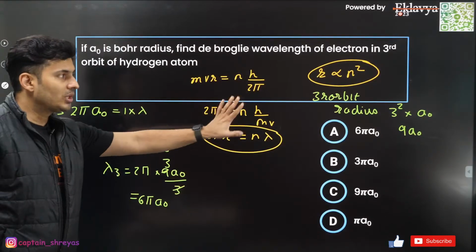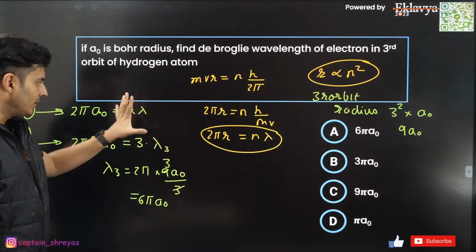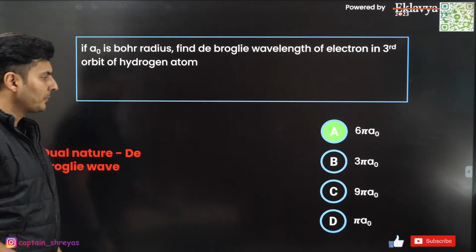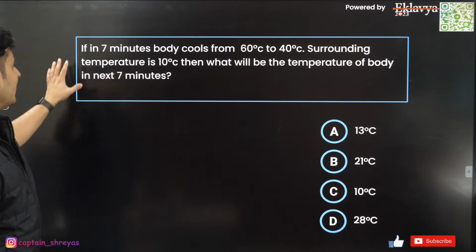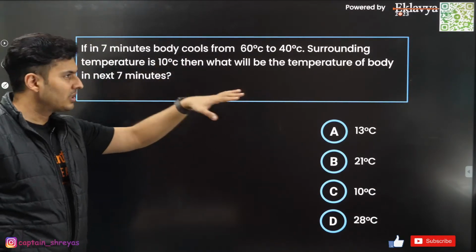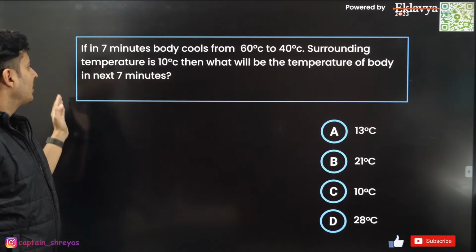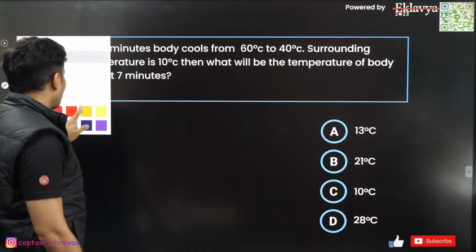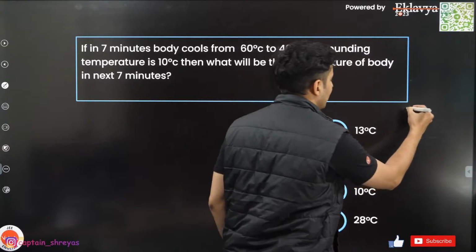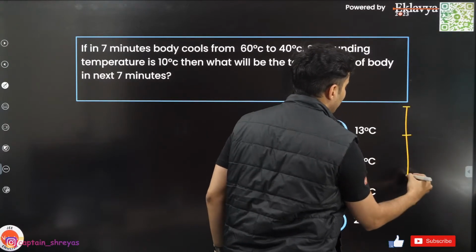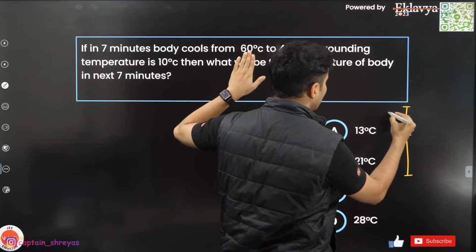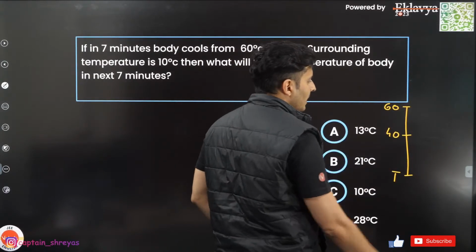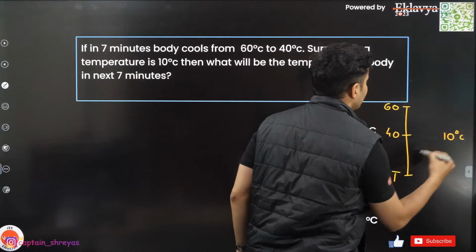Beautiful question based on multiple concepts and tricky mathematics, or tricky manipulations, which are involved over here. Moving on to the next one. In 7 minutes it cools from this to this. Surrounding temperature is given. Then in the next 7 minutes, what's the new temperature? Standard question, guys. So just mentally think what is happening over here. Old temperature is 60, then the new temperature is 40, then the final temperature is T. The surrounding temperature is 10 degrees Celsius.